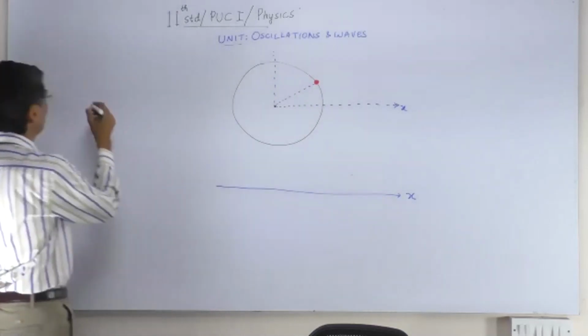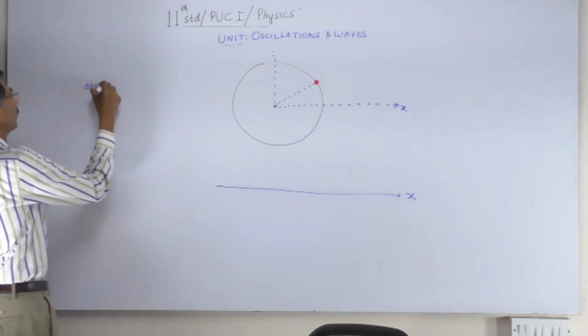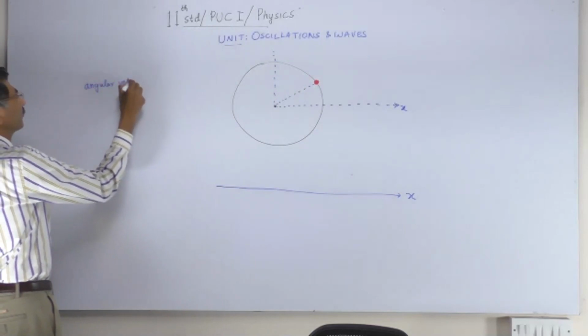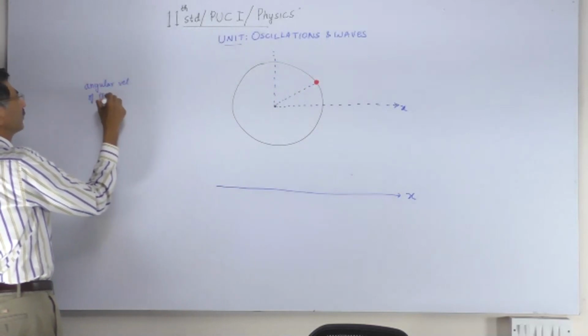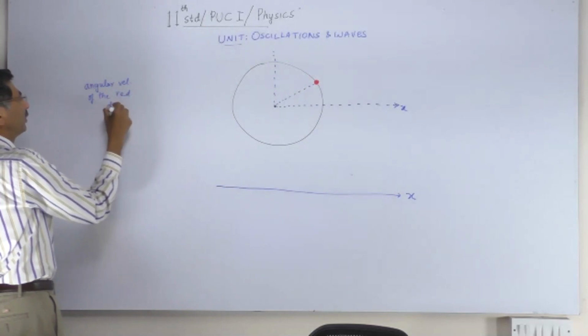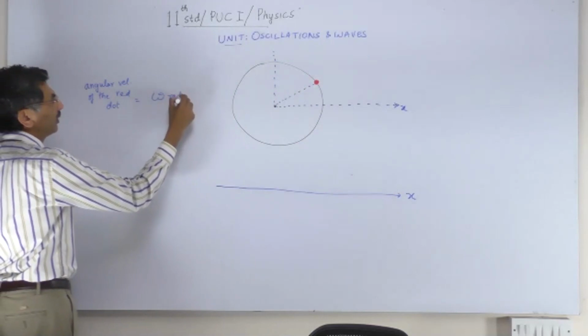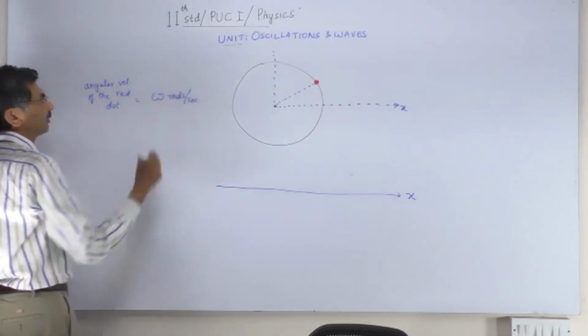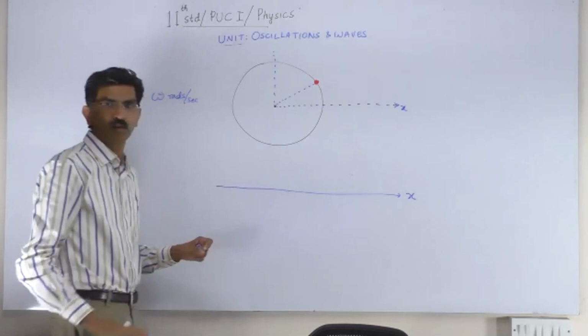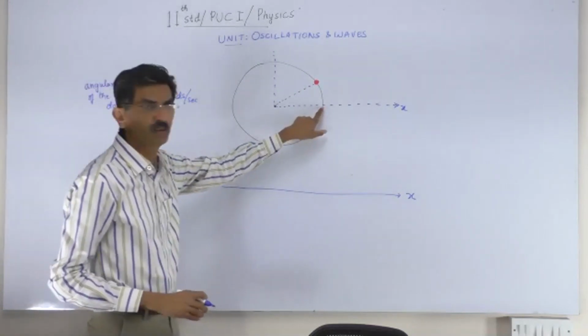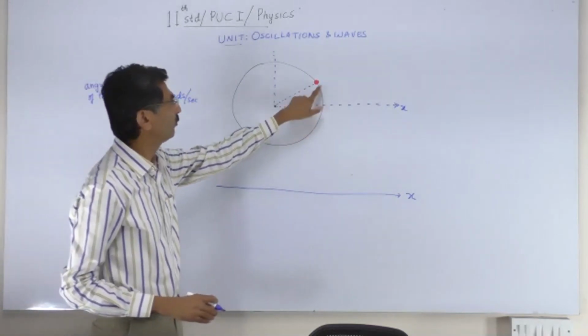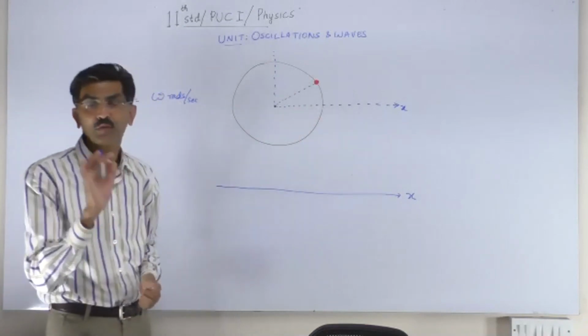Now, angular velocity of the red dot, omega, how do we measure it? It is in radians. Then, if the red dot started from here, how far would it go in t seconds?